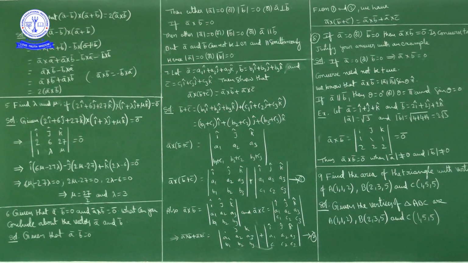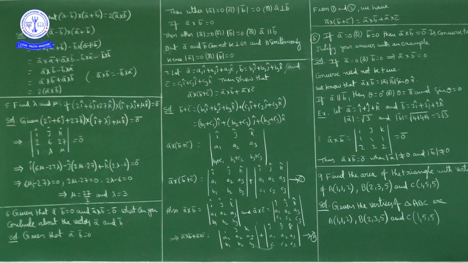So for a bar dot b bar equal to 0, either a bar is a null vector, or b bar is a null vector, or vector a bar is perpendicular to vector b bar. These are the possibilities.